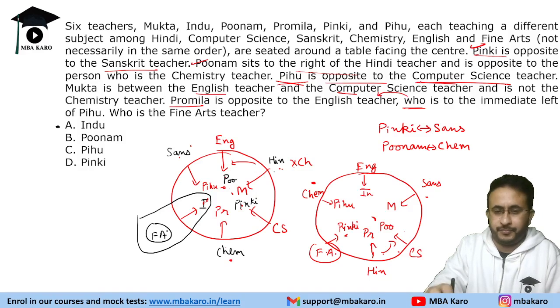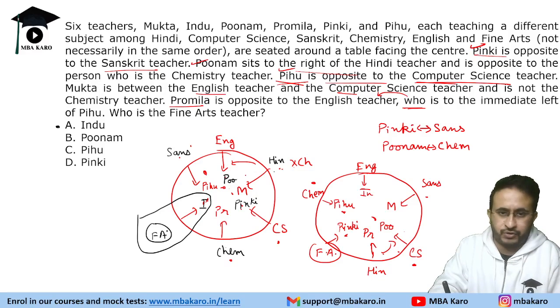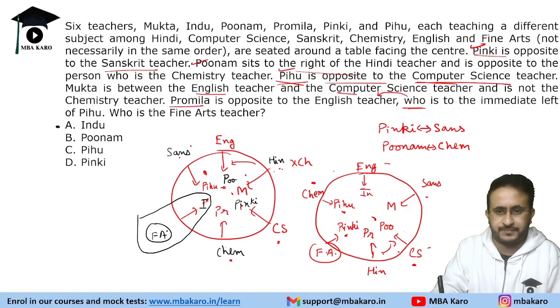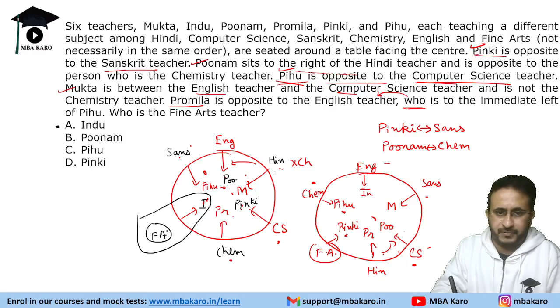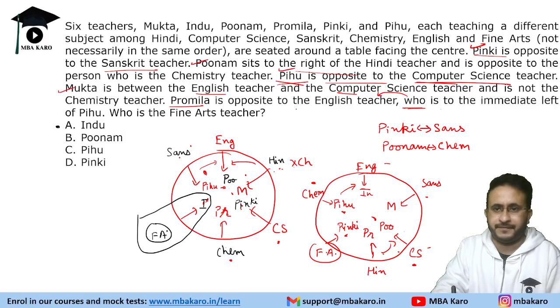Pihu is opposite to the computer science teacher. Pihu, computer science, matching. Mukta is between English and computer science and is not the chemistry teacher. Here also it is satisfied. So Mukta is not the chemistry teacher in either case. Pramila is opposite to the English teacher, satisfied. Who is to the immediate left of Pihu? The English teacher is to the immediate left of Pihu. That is also satisfied.